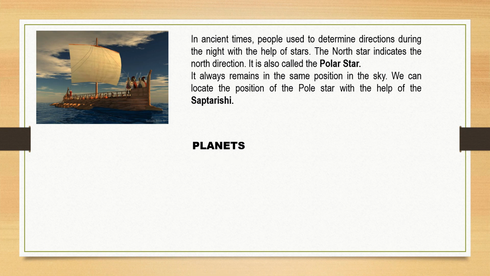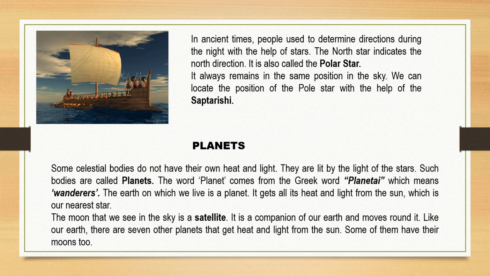Now we'll understand about the planets. Earlier I asked you to notice what celestial bodies are, and that some celestial bodies do not have their own heat and light, and some have their own heat and light. The sun is a star which has its own heat and light. Planets are lit by the light of the stars, like our earth planet. It is a celestial body, but it does not have its own heat and light, so it takes heat and light from another celestial body, that is the sun.